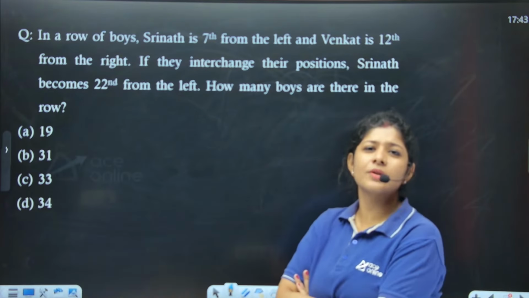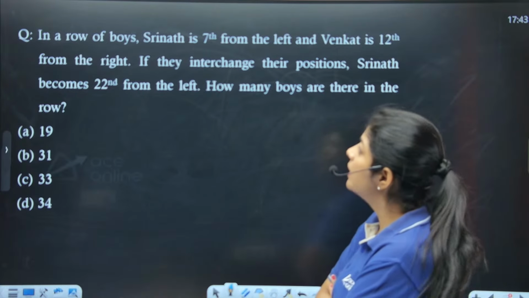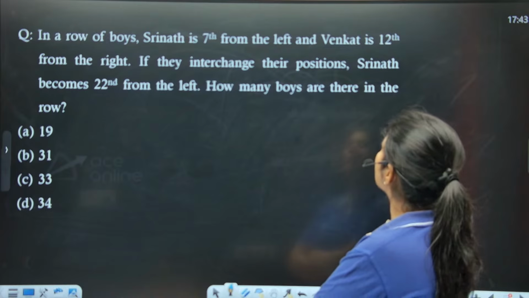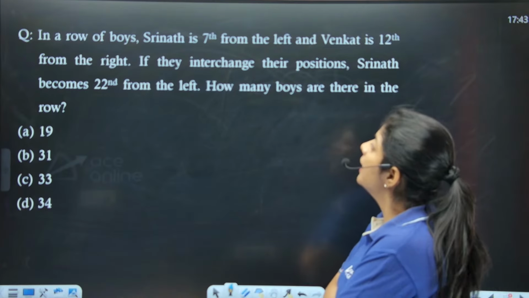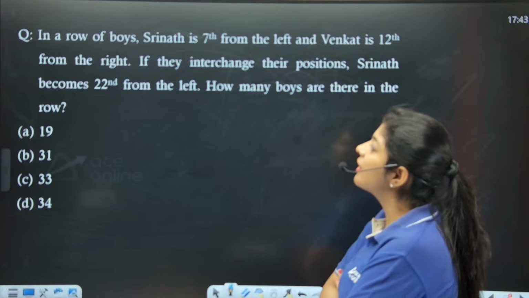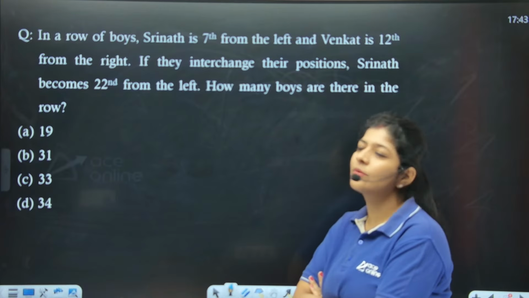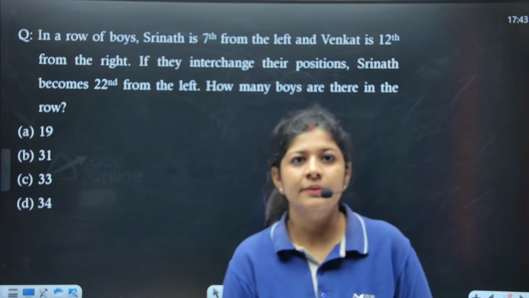The next question is from the concept of ranking and ordering. In a row of boys, Srinath is 7th from the left and Venkat is 12th from the right. If they interchange their positions, Srinath becomes 22nd from the left. How many boys are there in the row? This is again a very easy one.